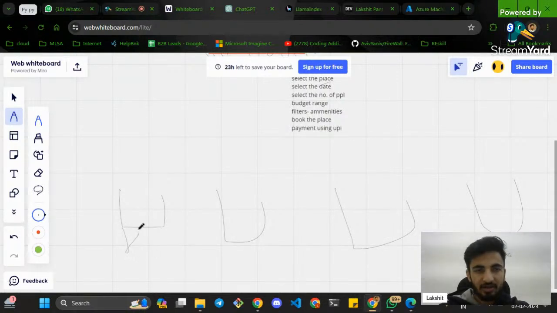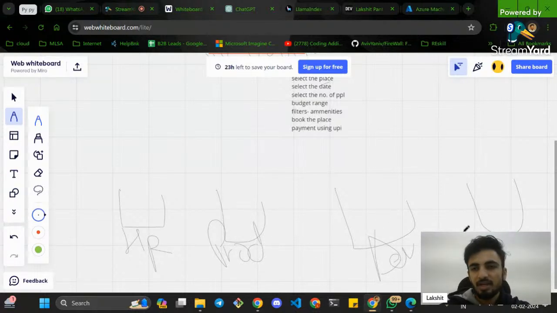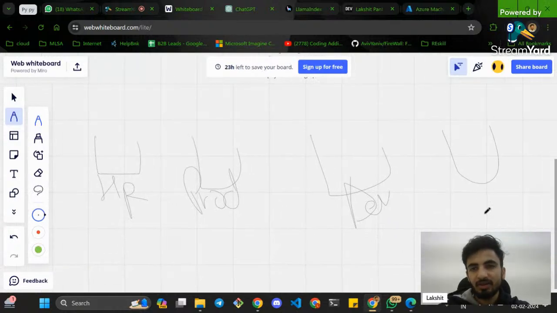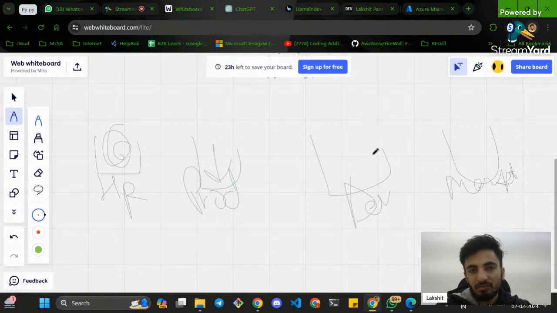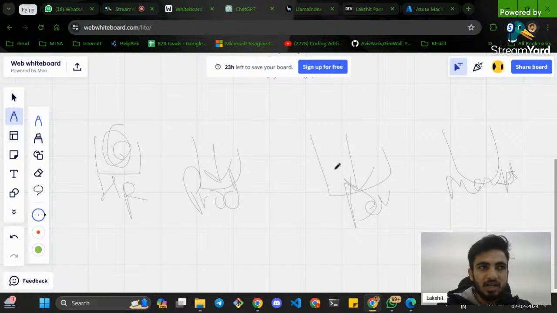So this is HR domain, this is prod, this is dev, and maybe this one can be marketing. Whatever hiring you are doing inside the HR domain, they will do the work inside the HR bubble. The production work will be done inside the production bubble. The developers will write the code and everything inside the development team, and the marketing folks will do all the work in the marketing team, right?